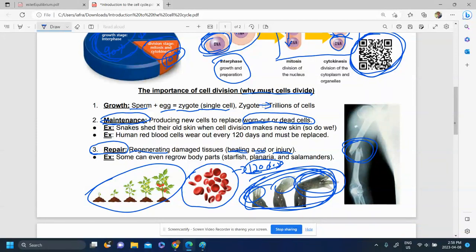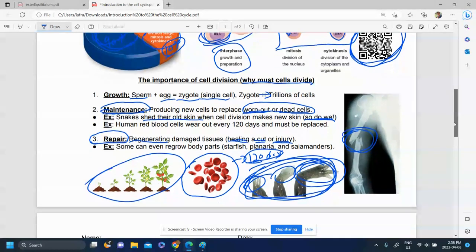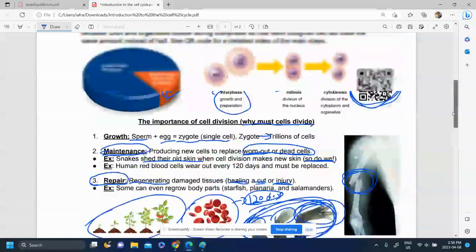Snakes, they shed their skin. When their skin cells get really old, they shed their entire skin, and then they make new skin. And we do as well. We just don't crawl out of our skin like a snake does, but we lose skin cells daily. And we have to produce new skin cells to maintain our organism. So growth, maintenance, and repair are the main reasons why cell division is so important.